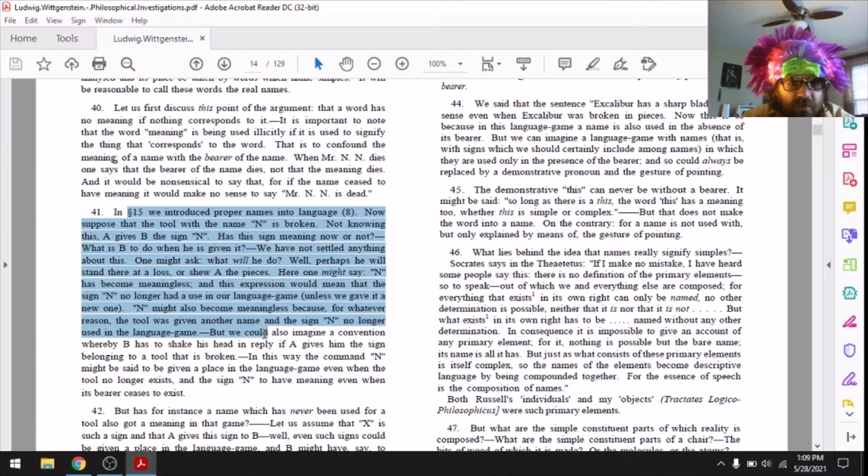But we could also imagine the convention whereby B has to shake his head in reply if A gives him the sign belonging to a tool that is broken. And this way the command N might be said to be given a place in the language game even when the tool no longer exists, and the sign N to have meaning even when its bearer ceases to exist.